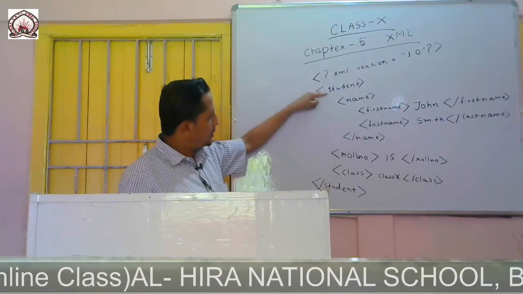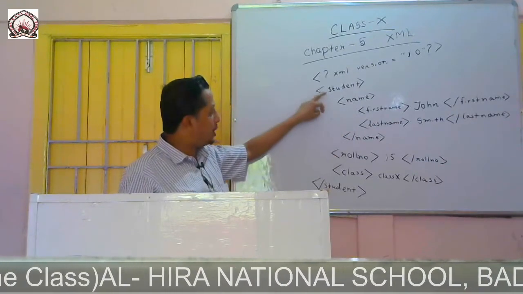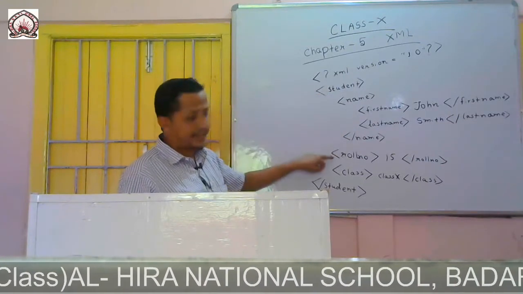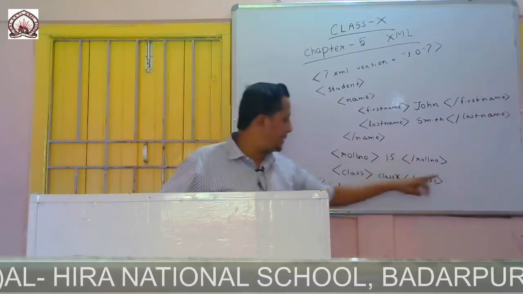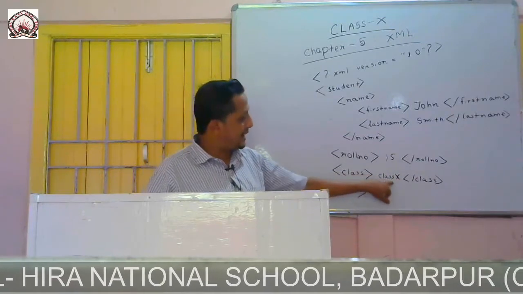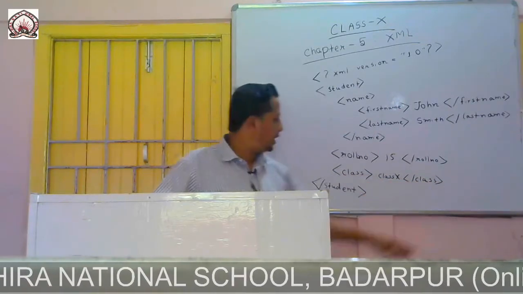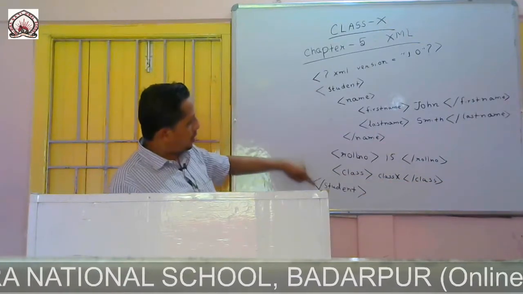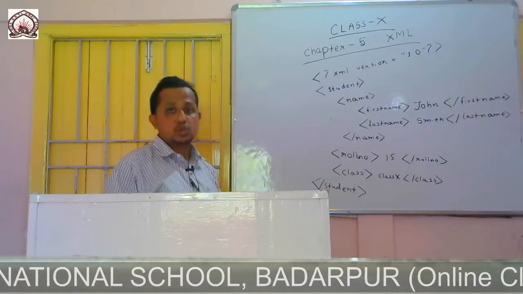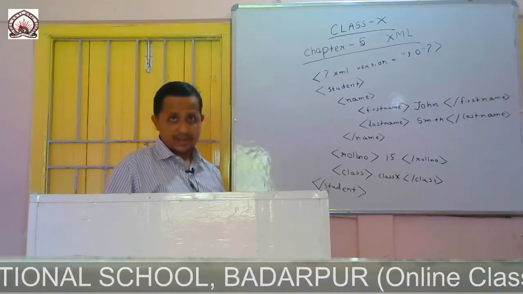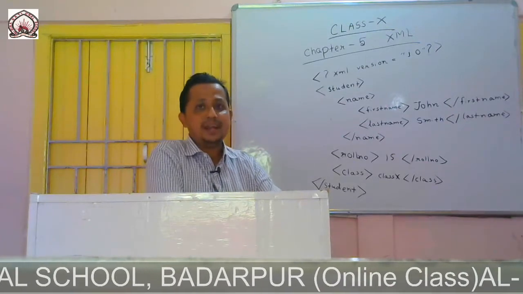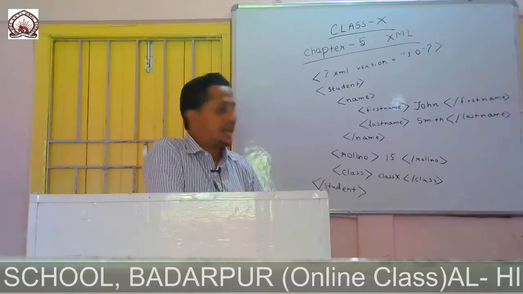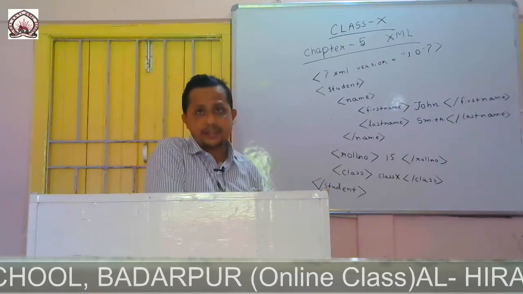Then we have another child of student, roll number, with its value, then I close roll number. Then class, 10, then I close this child, and then we close the student. This is the root. So this is the tree-like structure. XML has a tree-like structure. I will show you how to draw a tree.